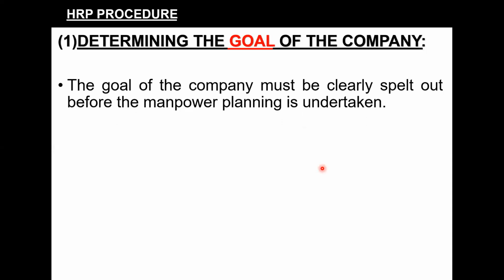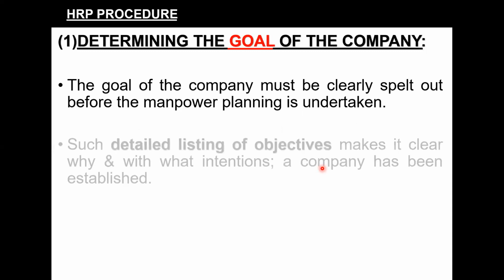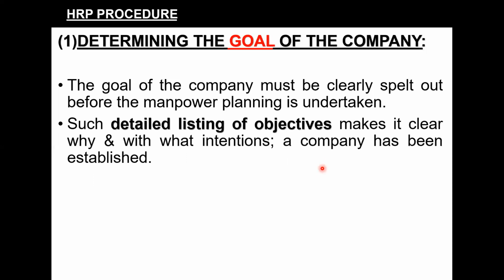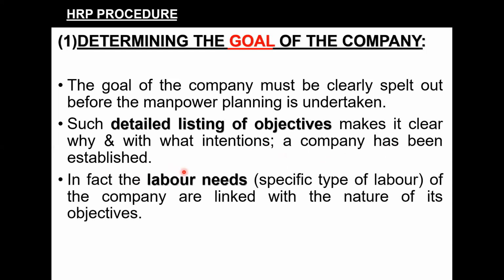The goal of the company must be clearly spelled out before the manpower planning is undertaken. And it has to be a detailed listing of objectives, so it will make it clear why and with what intentions a company has been established, as to what is the goal behind establishing the company and what would be now the requirement of human resource.